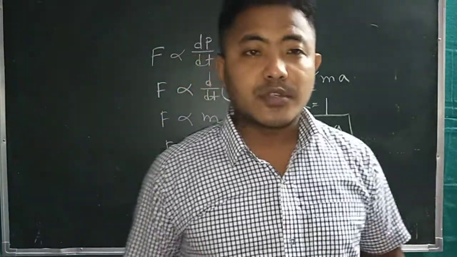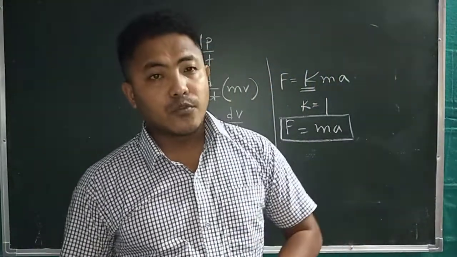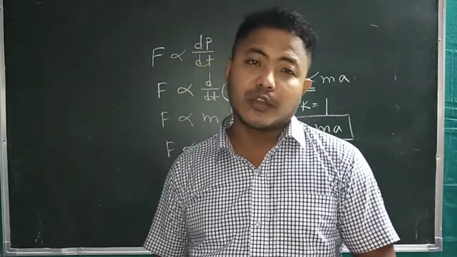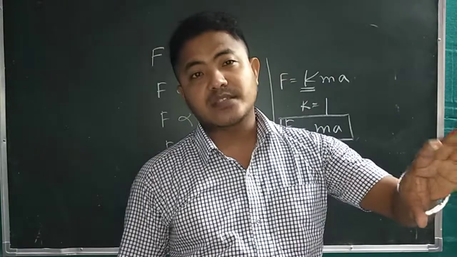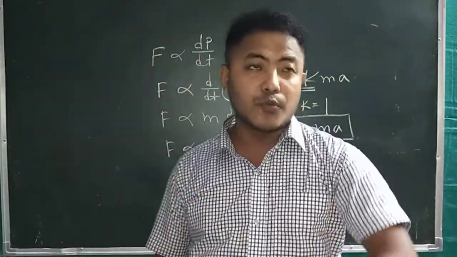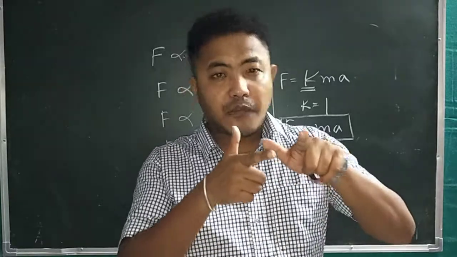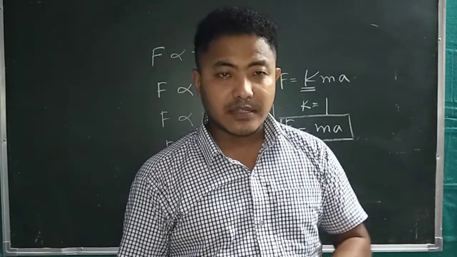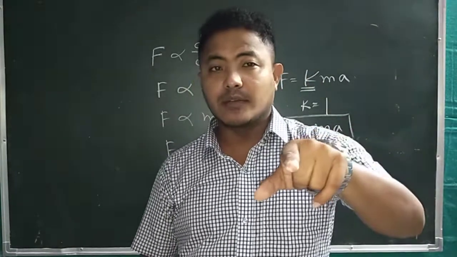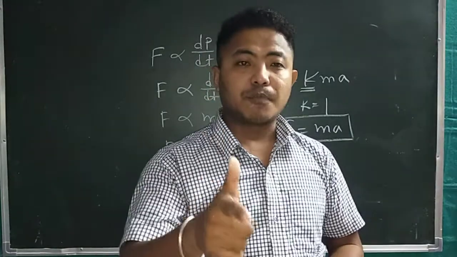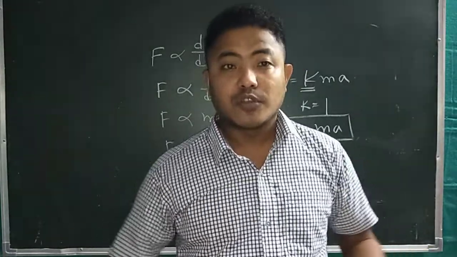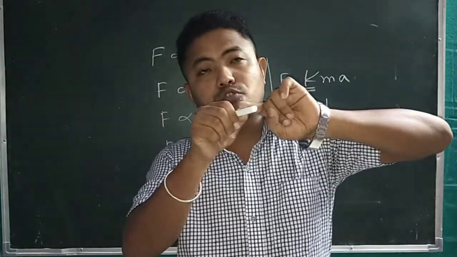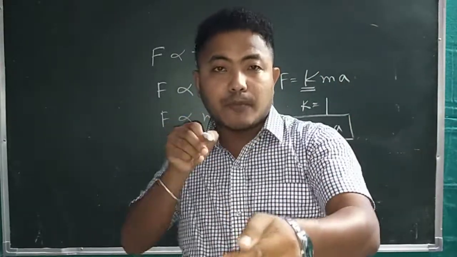Finally, let's discuss Newton's third law of motion. The law is very clear: every action has an equal and opposite reaction. Suppose the example is the firing of a bullet from a gun. If you observe this phenomenon, when a policeman or a soldier fires a bullet from a gun, once the bullet goes away from the gun, it gives you a back force towards you.